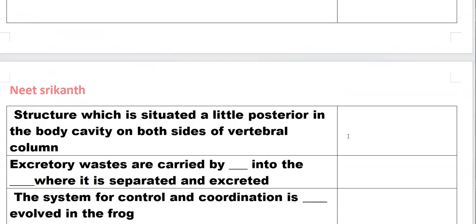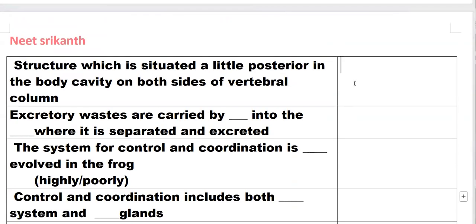The structure situated a little posterior in the body cavity on both sides of the vertebral column is the kidney. Excretory wastes are carried by blood into the kidney, where they are separated and excreted.